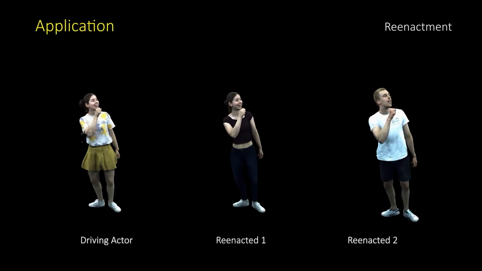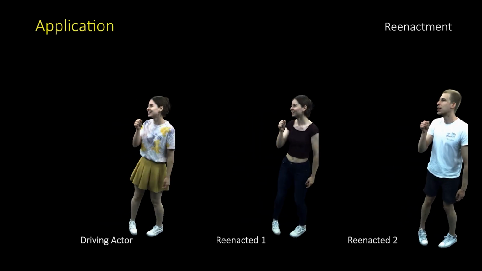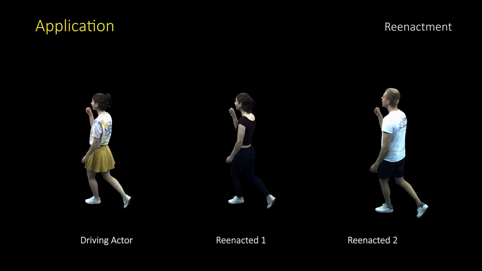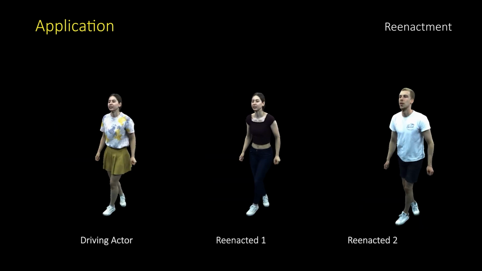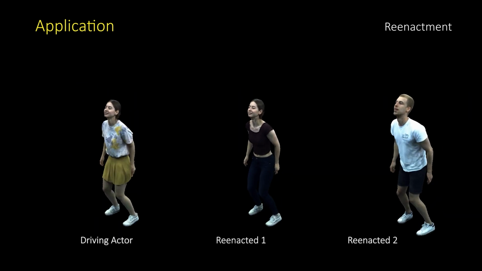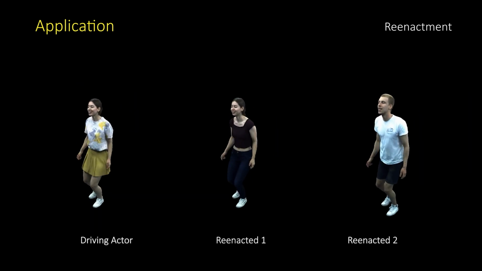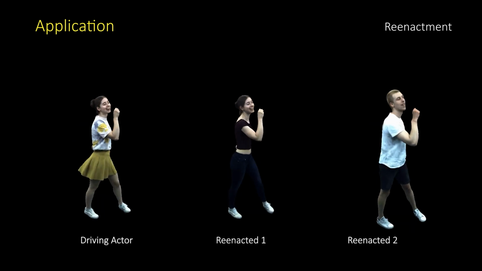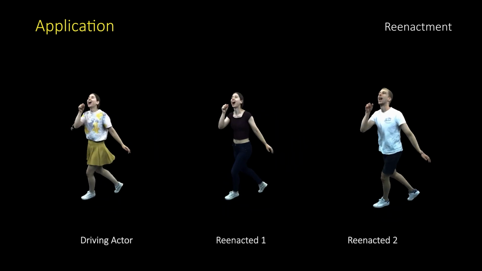One notable example application is actor reenactment, which enables us to drive the performances of multiple actors by transferring both the motion and facial expressions from a reference sequence. In this case, we drive the motion and facial expressions of the two subjects on the right using the performance of the subject on the